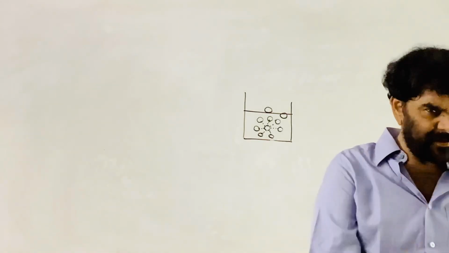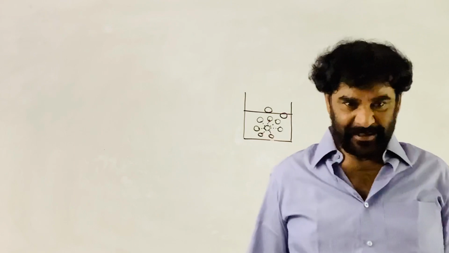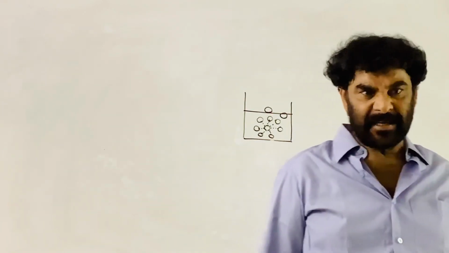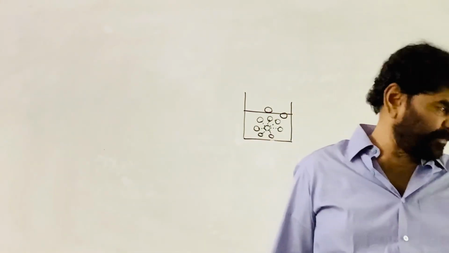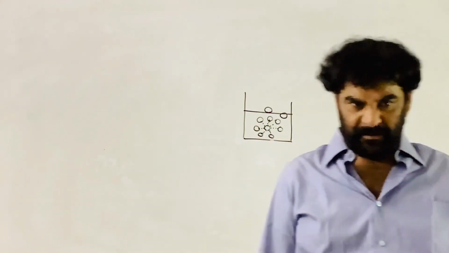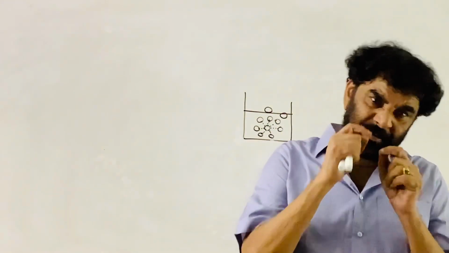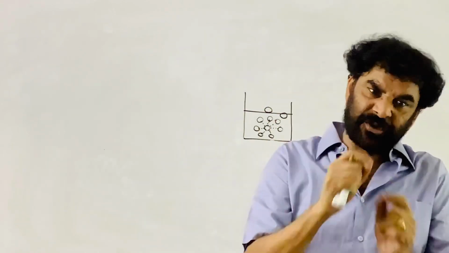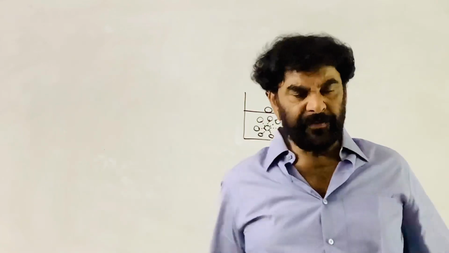The next one is corrosion, well known. It is the action of atmospheric gases on the surface of the metal. So when iron is kept in air, moist air, what happens? The superficial iron atoms react with the oxygen and H2O in moist air and convert into hydrated ferric oxide.